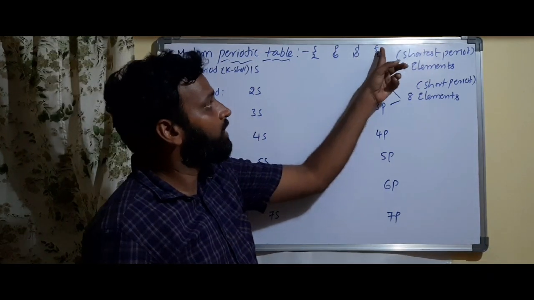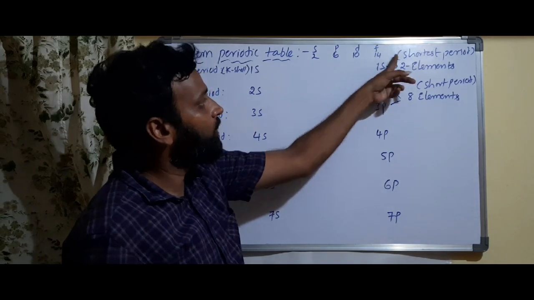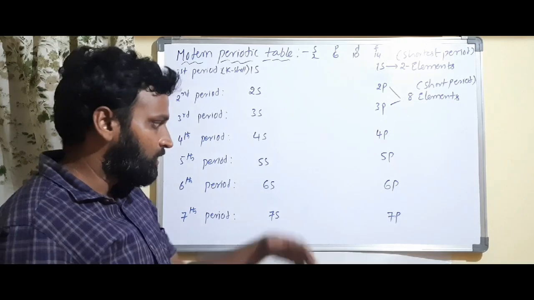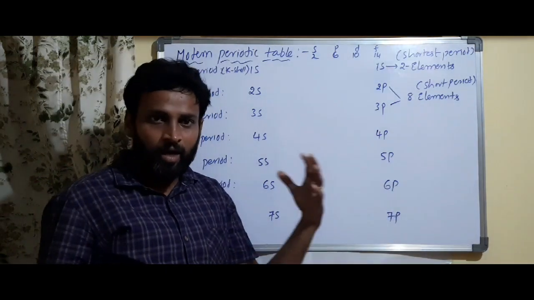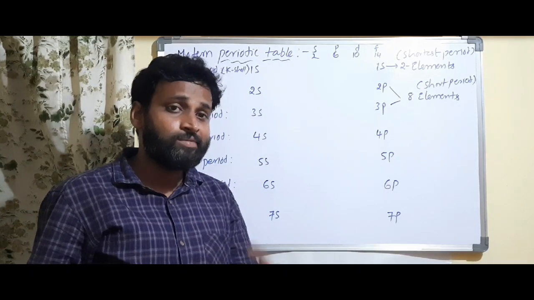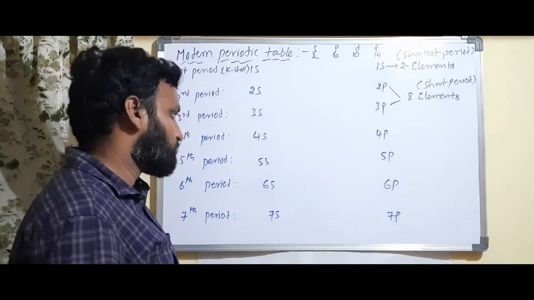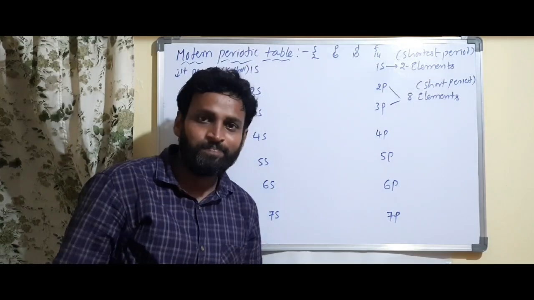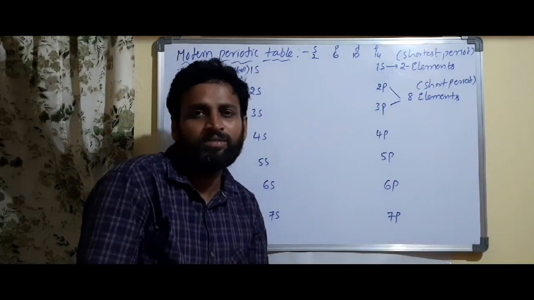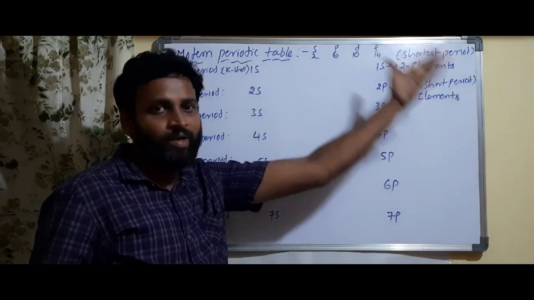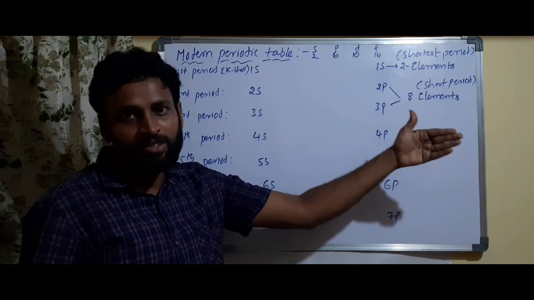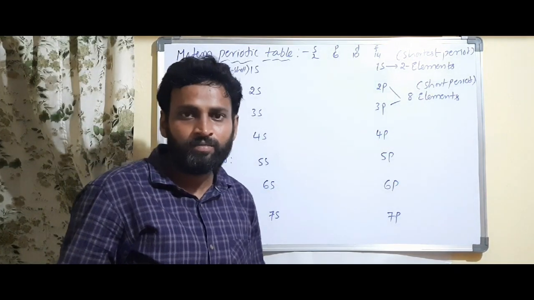Then 10 plus 4, 14 for f. Next, for the g subshell, 14 plus 4, 18 electrons can be filled at maximum. The g subshell is not required till now, for our generation, because nowadays we have only 120 elements. For that, the g subshell is not required to be filled. Before g, there are so many subshells to be filled.